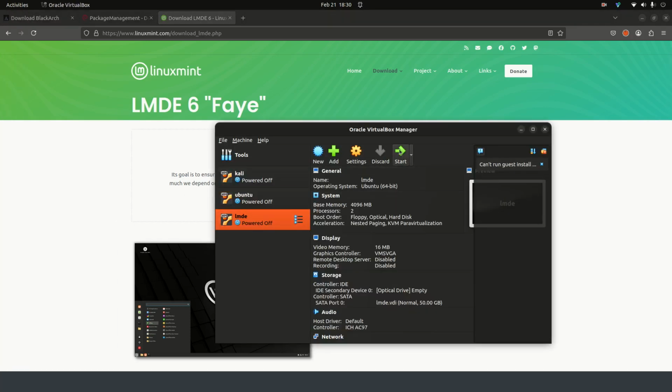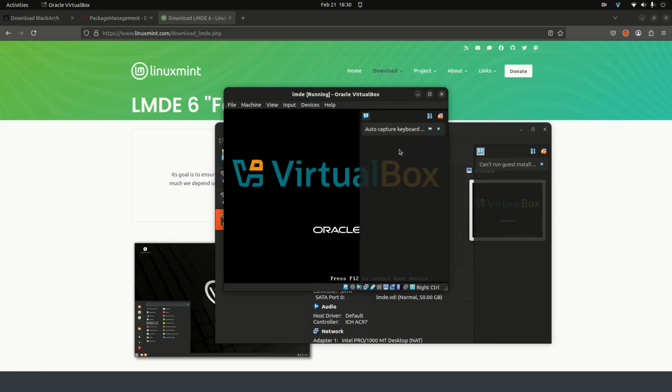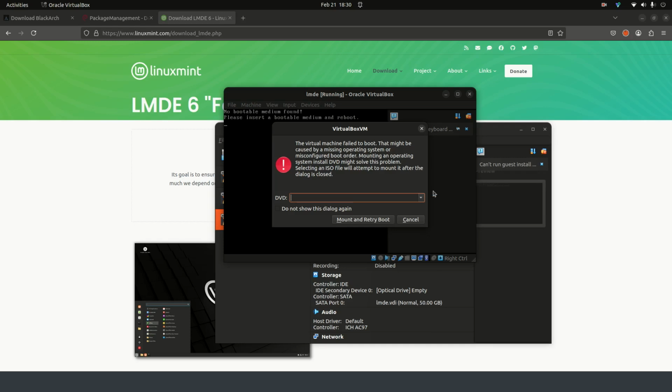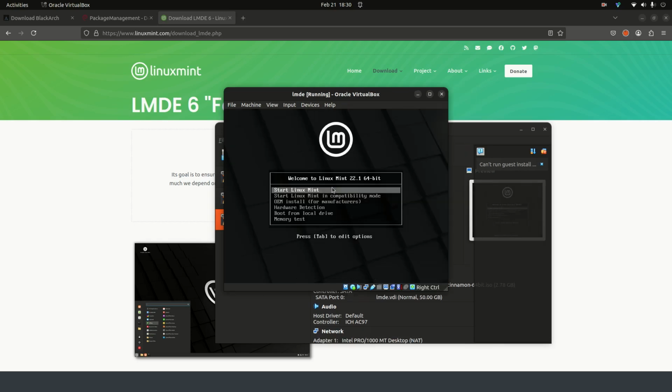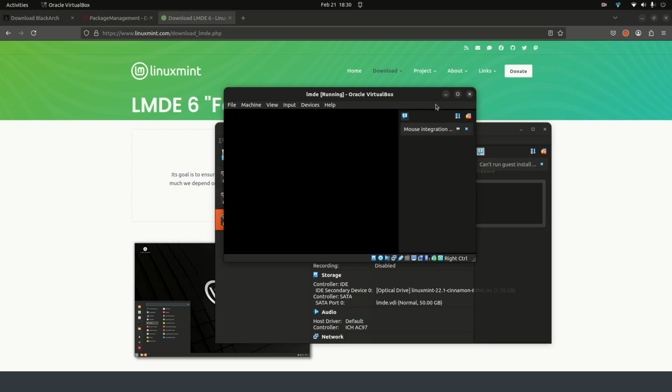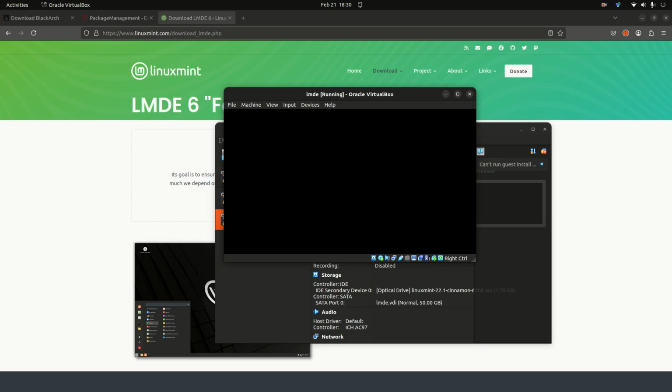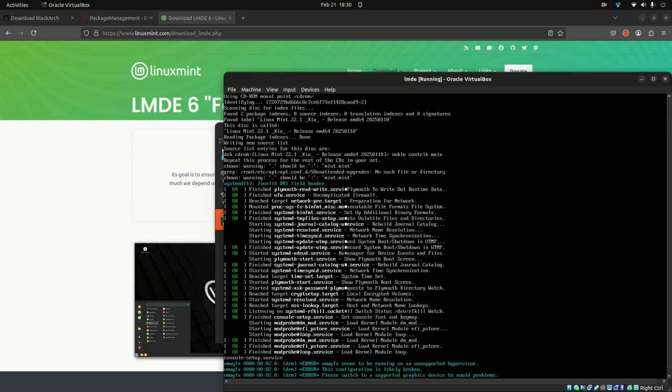So let's start it up. So it's asking us for the DVD. So we just select the ISO file and mount and retry boot. Okay, now we just hit enter on the keyboard. Give it a minute. It doesn't look like anything is happening, but there we go.